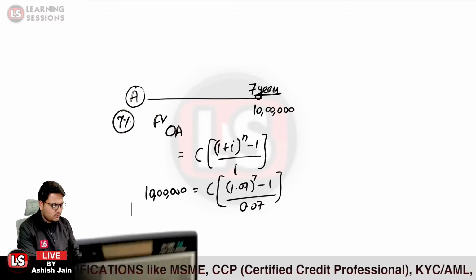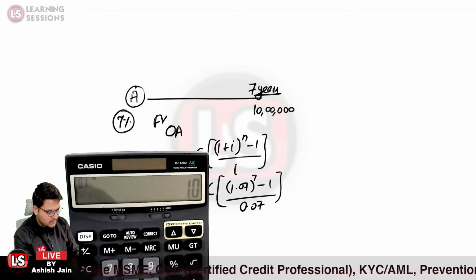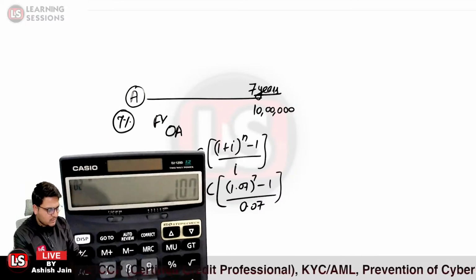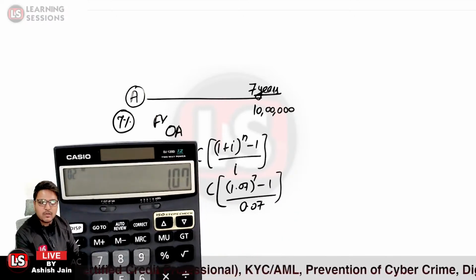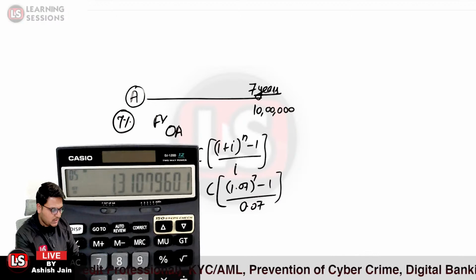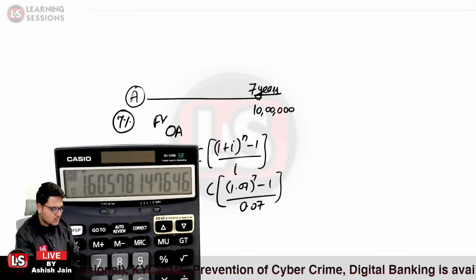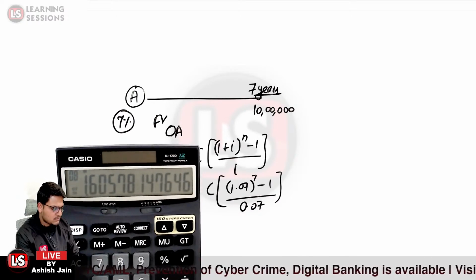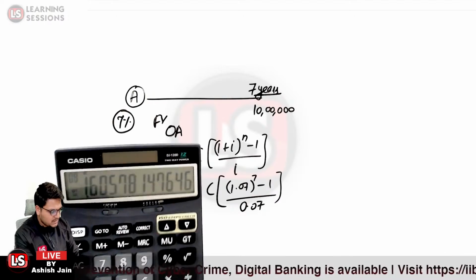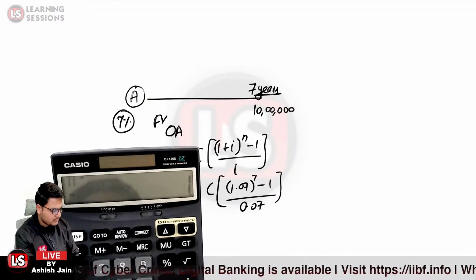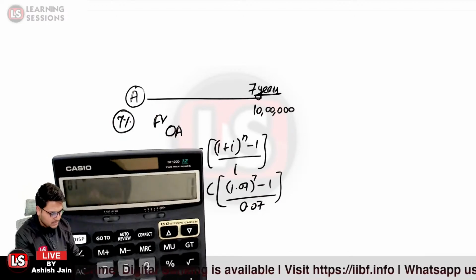So let me solve it for you at the earliest. So it is 1.07 multiplied by 1.07. Now raised to power 7, so we'll be pressing the equal to sign 6 times. So 1, 2, 3, 4, 5, 6. So it comes out to be 1.606. Sorry, I just made some mistake.